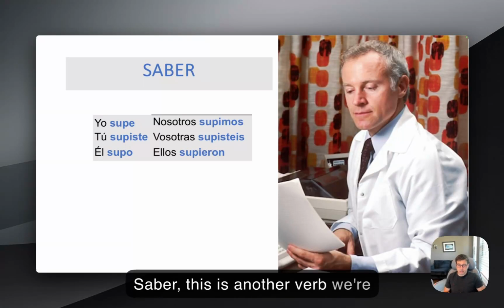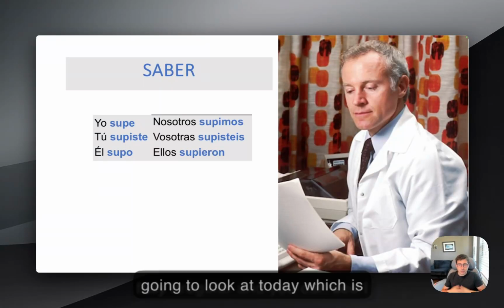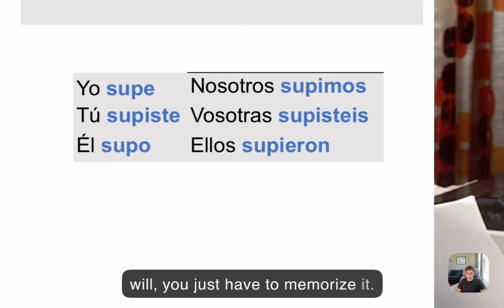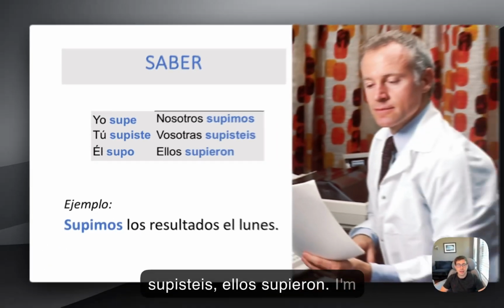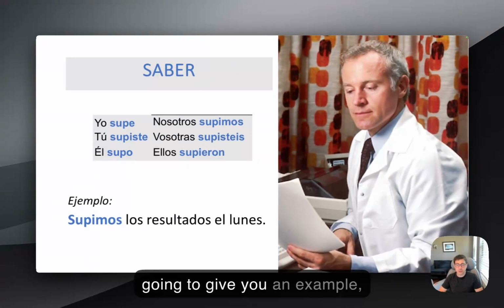Saber. This is another verb we're going to look at today, which is fully irregular, and you just have to memorize it. Yo supe, tú supiste, él supo. Nosotros supimos, vosotros supisteis, ellos supieron. I'm going to give you an example. Supimos los resultados el lunes.